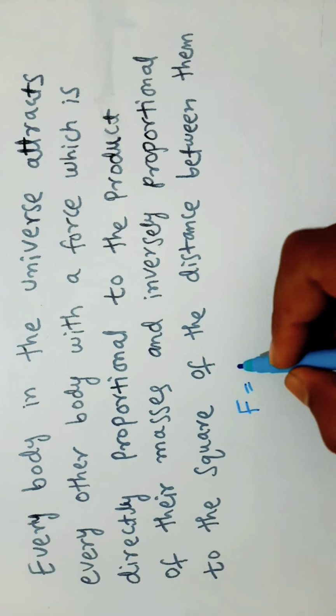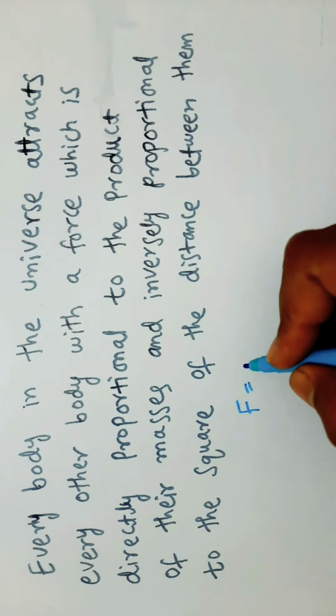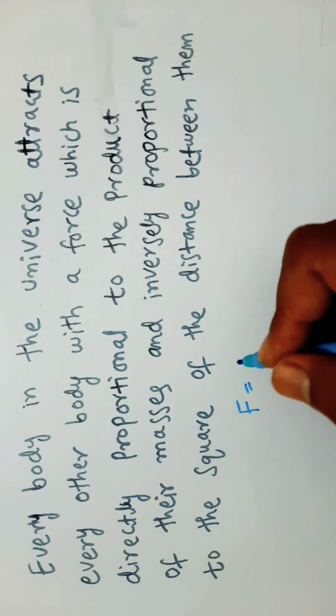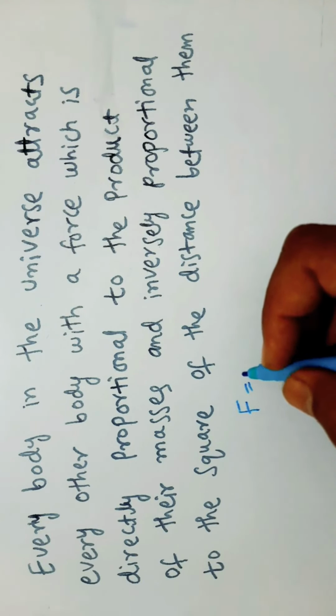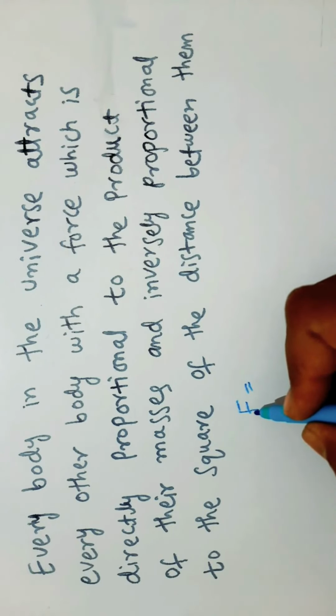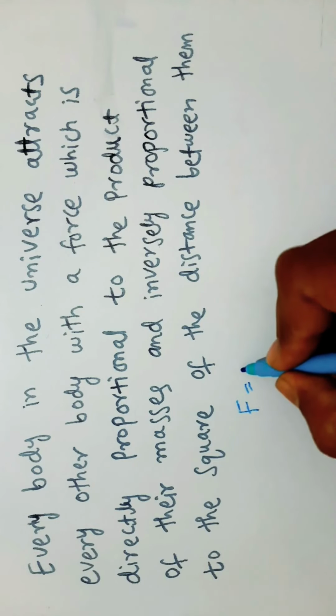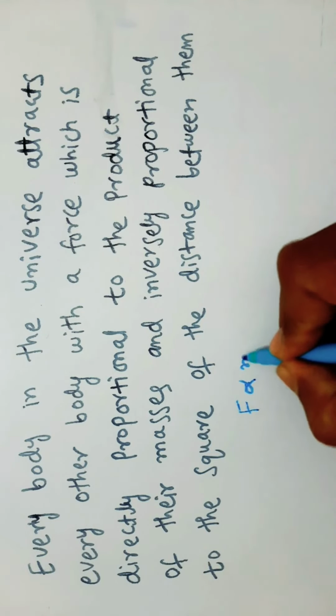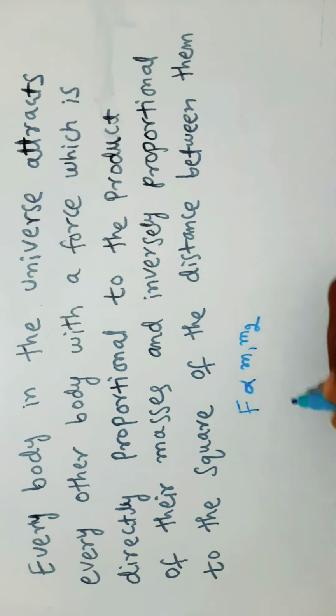Here I am taking two masses, or two bodies, that have masses m1 and m2. Here the attractive force is directly proportional to the product of their masses, m1 and m2, and inversely proportional to the square of the distance, r square.